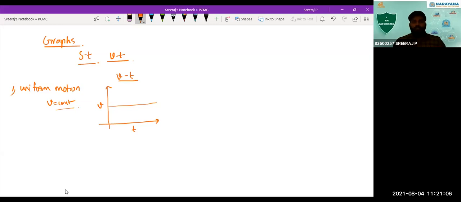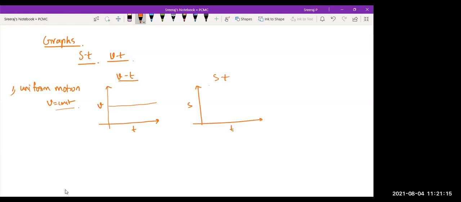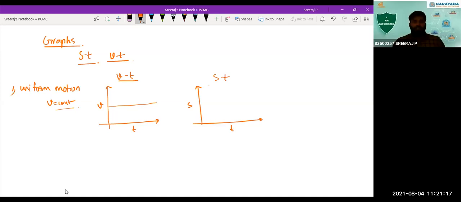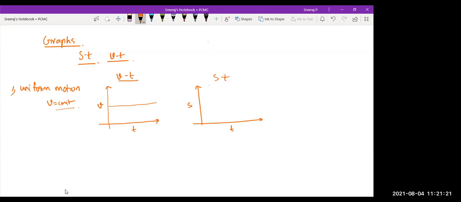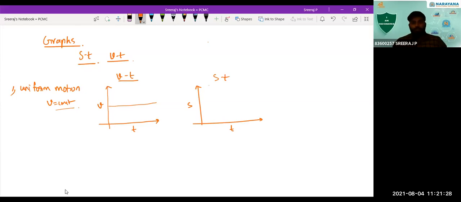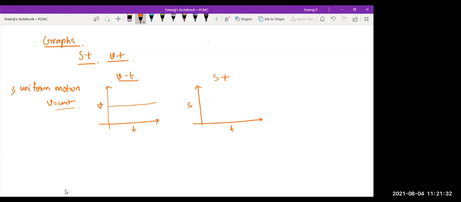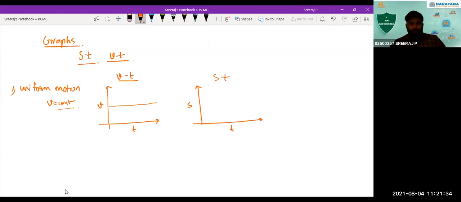Now for the same uniform motion, how will the displacement time graph be? Horizontal, sir? If it is horizontal, what does that mean? The displacement is not changing. Vertical? What will be the case? How vertical? No. A straight line passing through the origin. Exactly.